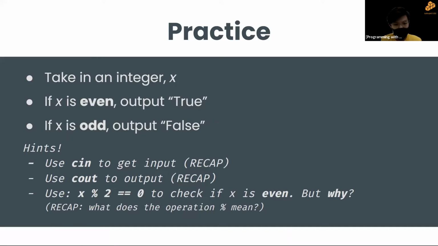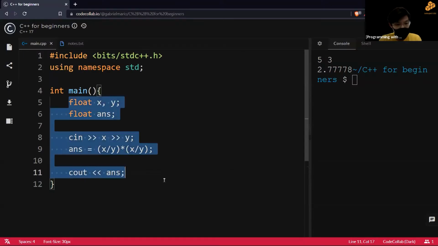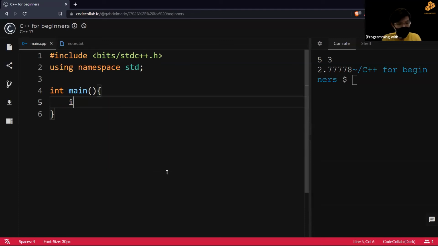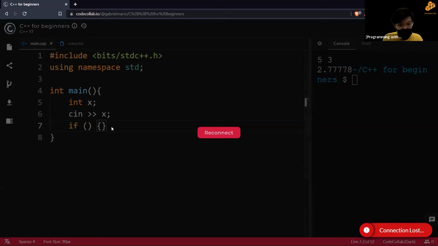Okay, hi guys. So now we're done. Let's go through this. First we want to declare a number, right? Let's say x. Declare a number, and then we want to input the number. As Ling Song mentioned, we use the right bracket operator to put the input into x, and then we're going to use this.